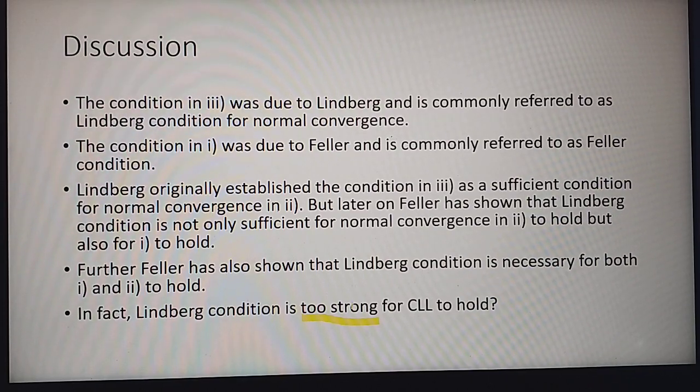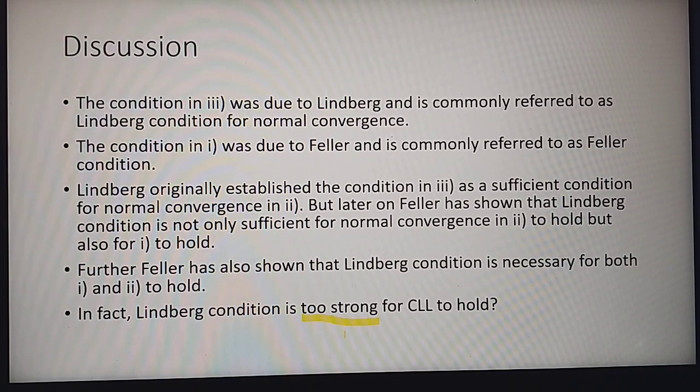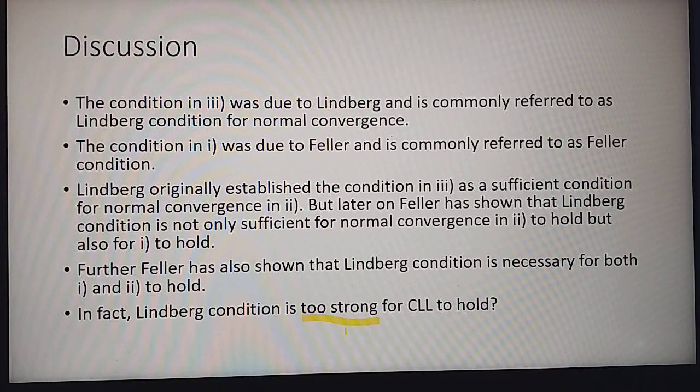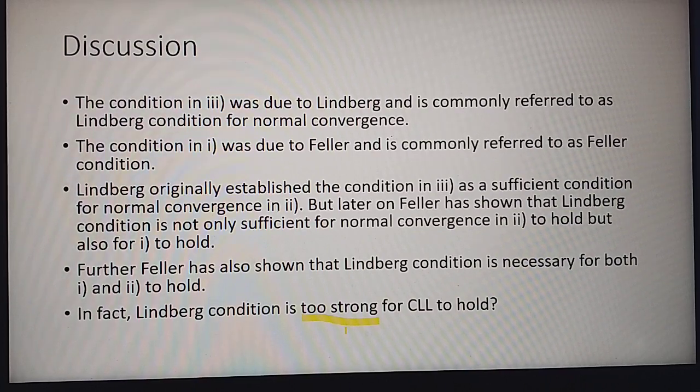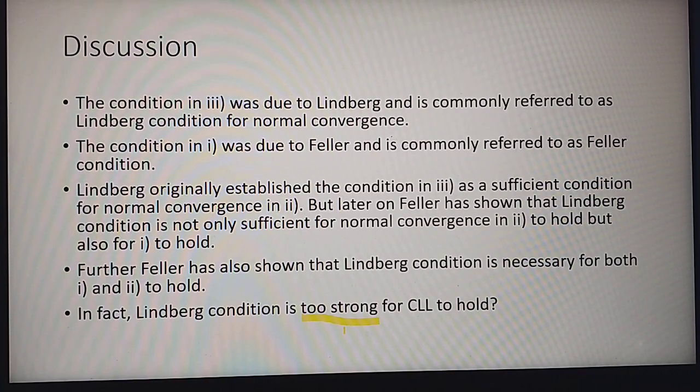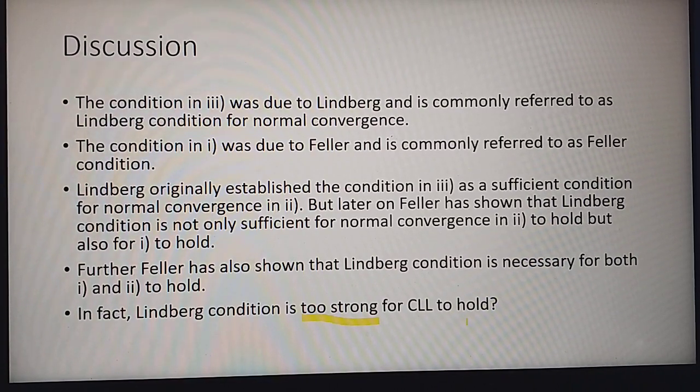So Lindbergh condition is more than what we require for normal convergence, because it also implies another condition to hold. So that is the idea of too strong for central limit law to hold. This we will demonstrate with the help of an example in the next class.